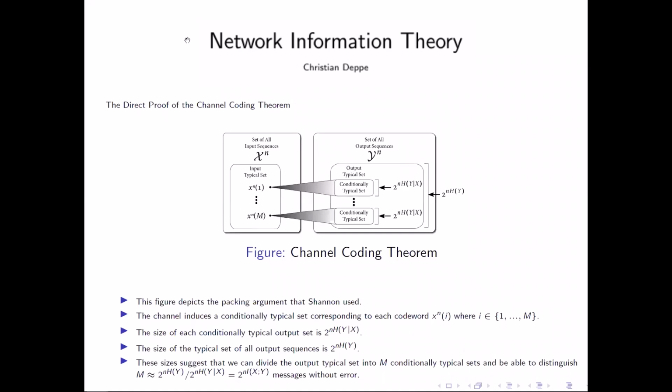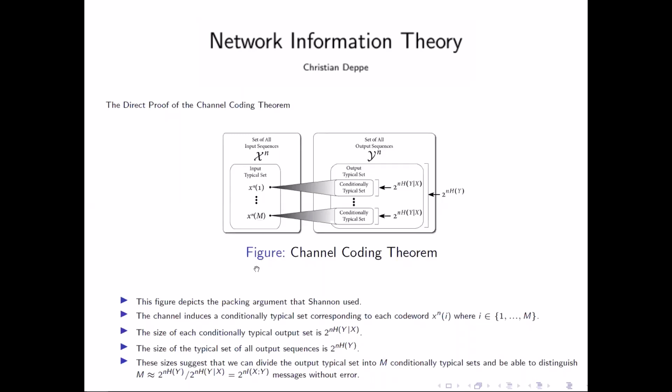Now I want to explain an alternative proof, or the idea of an alternative proof, for the direct proof of the channel coding theorem. So we assume that we have a discrete memoryless channel and we want to send messages over the channel. Shannon's idea was to select randomly typical sequences as code words. But how many code words can we select?